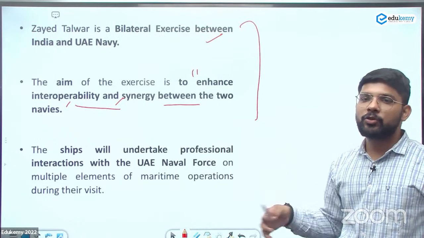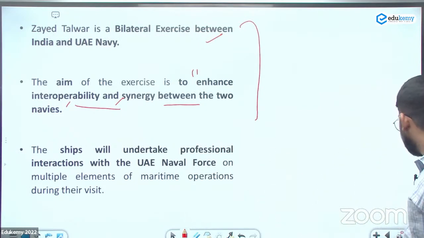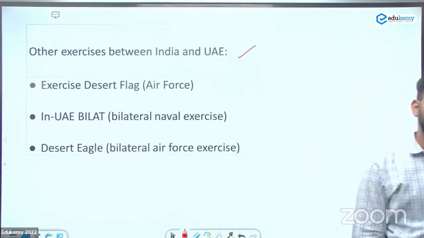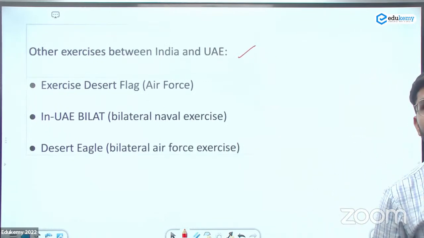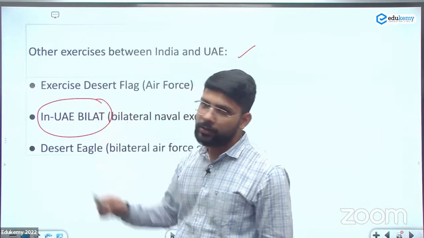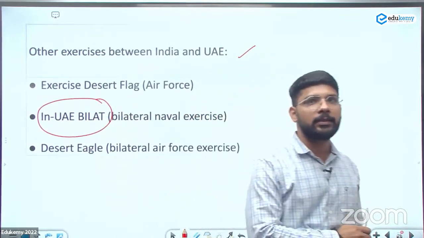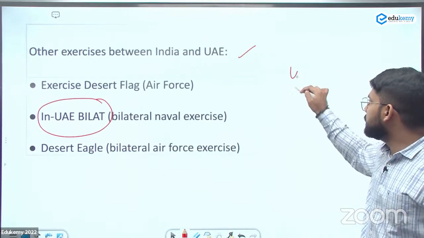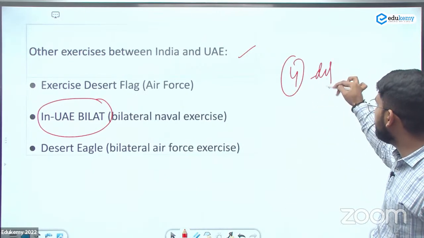But with the extra research that you had to do, what are the other exercises with the UAE? So you can write these exercises. Exercise Desert Flag, India UAE bilateral exercise. This is the name of the 4th exercise. India UAE bilateral exercise and the Desert Eagle. These are the 4 exercises for defense exercise between India and UAE.